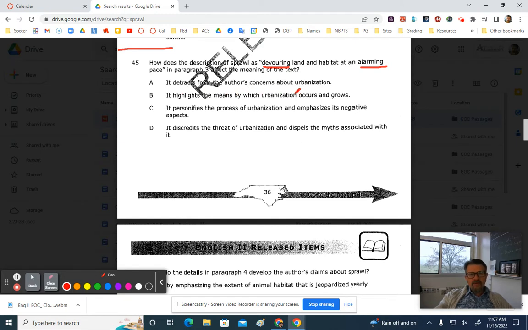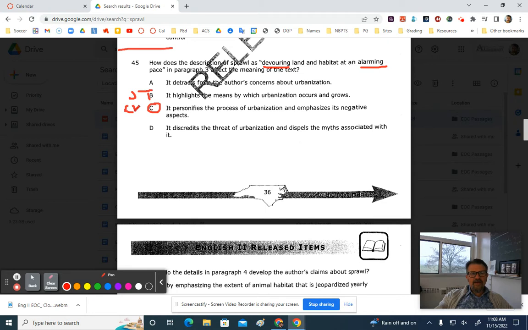It highlights the means by which urbanization occurs and grows. I think that's going to be a strike. It's a little too positive. Discredits. No. Okay, so let's see what else we got here. Okay. All right, the correct answer is C.